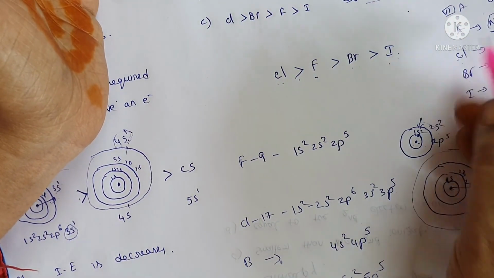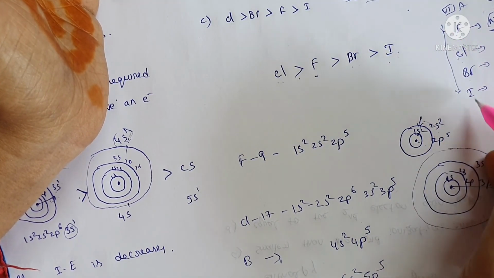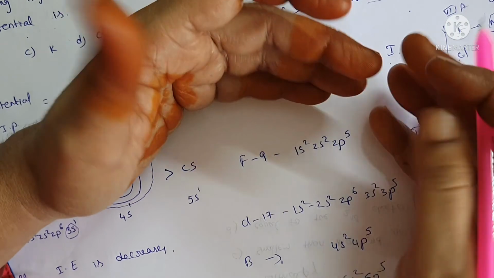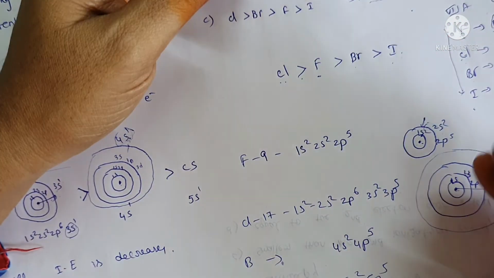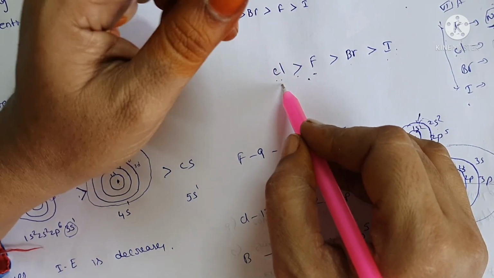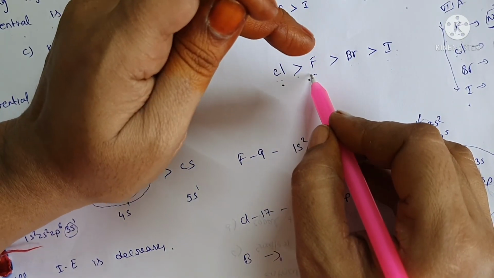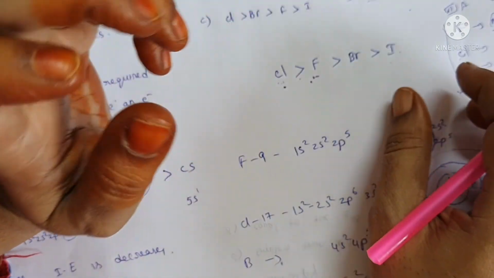In every group, whenever we compare from top to bottom, electron affinity decreases because of the increasing size. But there is some variation here: chlorine has the highest, and fluorine has a little less compared to chlorine because of its small size.